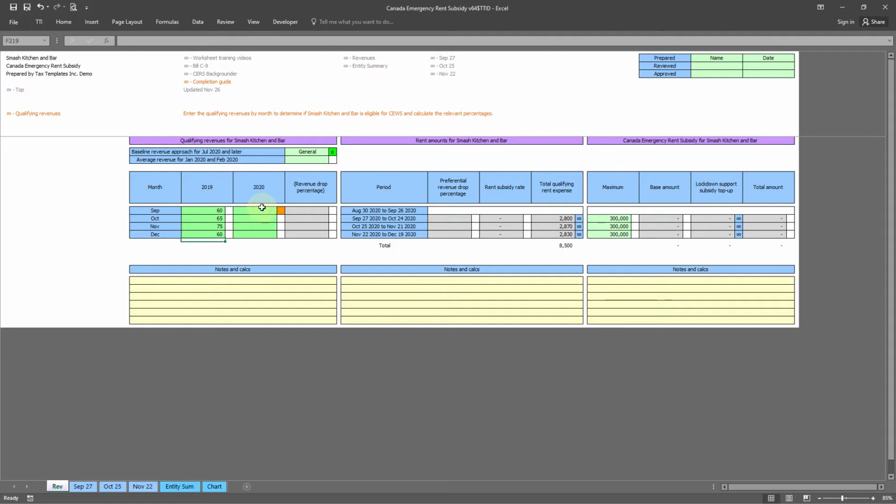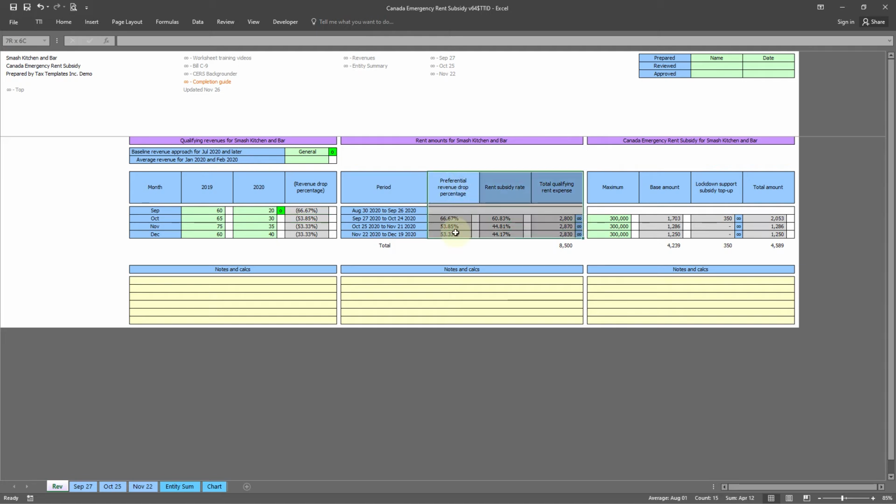The completion guide will then lead us to enter the qualifying revenues by month to determine relevant percentages. If the alternative approach is selected, the average revenue for January 2020 and February 2020 input must be entered. TTI's completion guide will indicate this step is required. Similar to CEWS, the legislation contains deeming rules which allow the use of relevant percentages from the prior period. These rules are factored into the calculations to maximize the CERS.